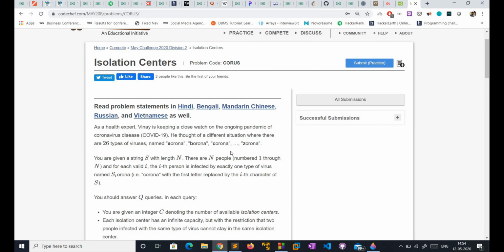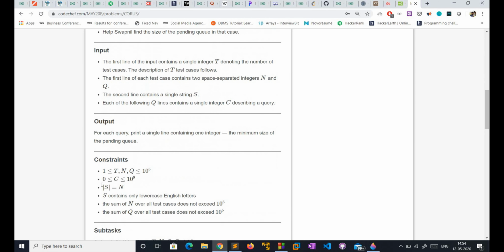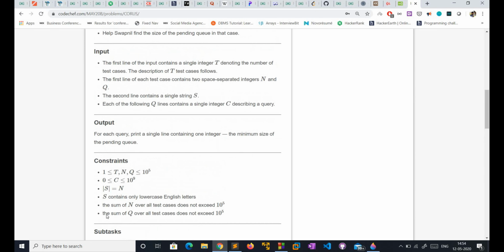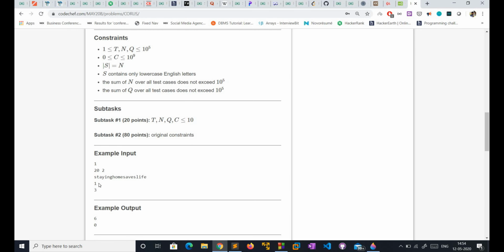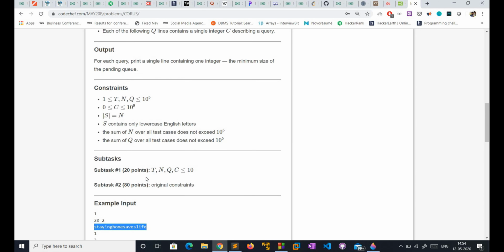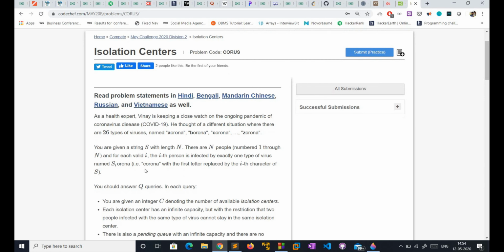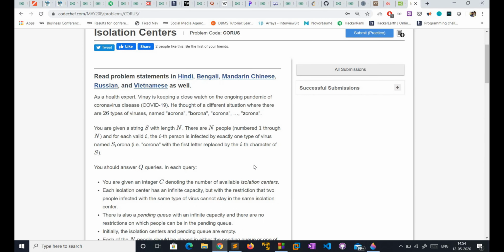You are given a string with length n, so there are n people numbered 1 to n. Whatever the length of the string, that is the number of people. Suppose the string length is 20, so there are 20 people, and for each valid i, the ith person is infected by exactly one type of virus.